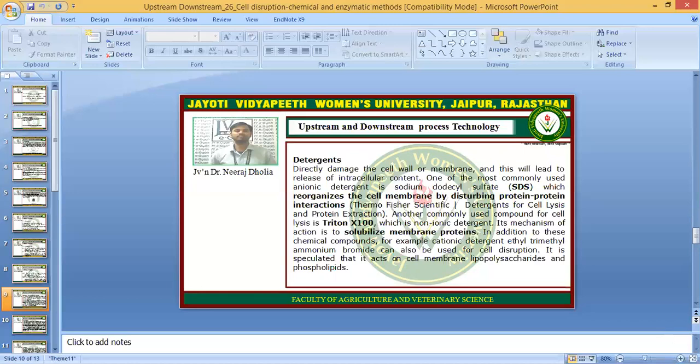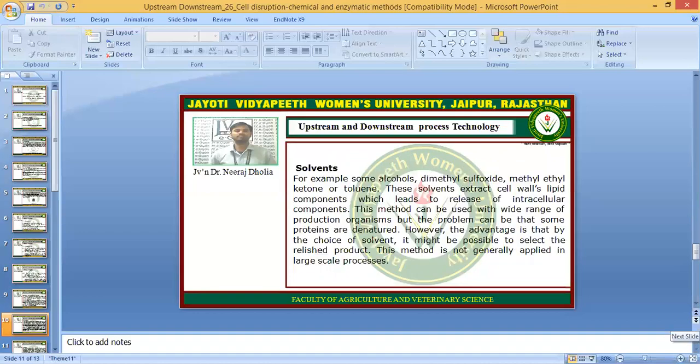So like SDS and Triton X100, other detergents are also available, and one example is ethyl trimethyl ammonium bromide, and it acts on the lipopolysaccharide and the phospholipids which are present in the cell membrane.